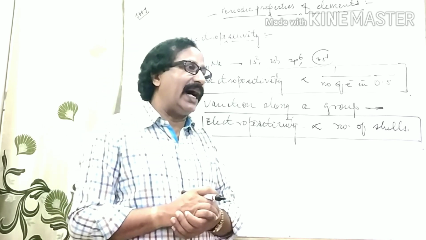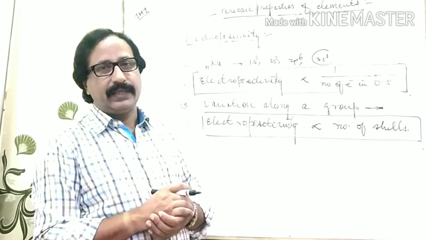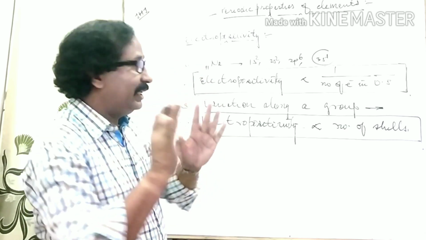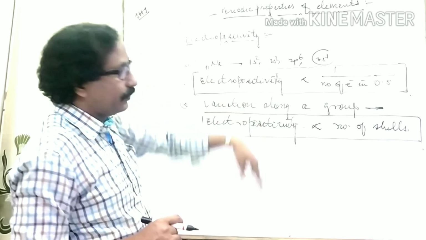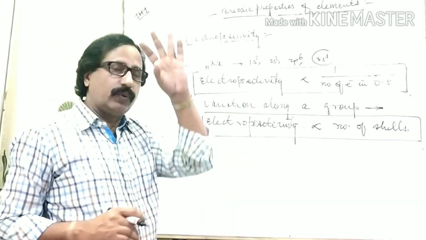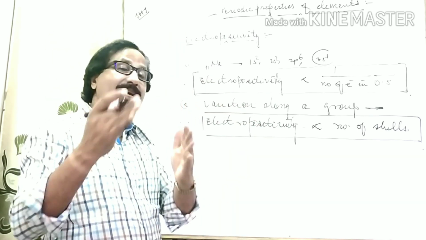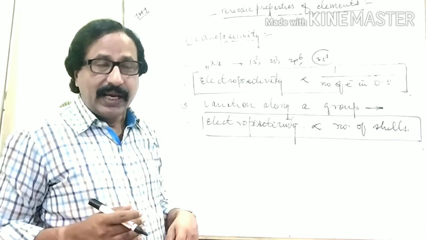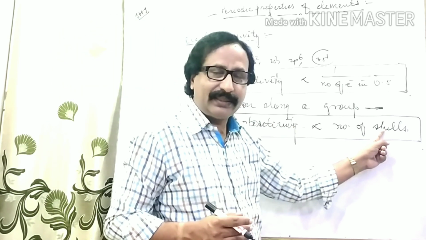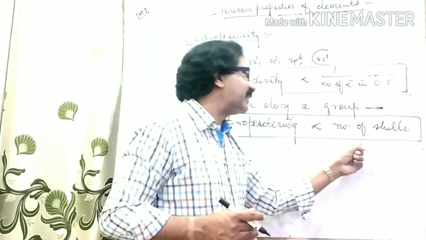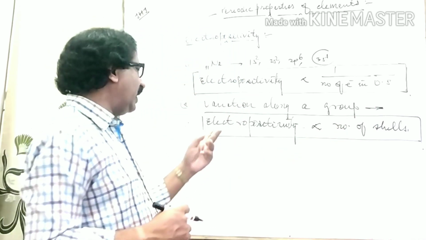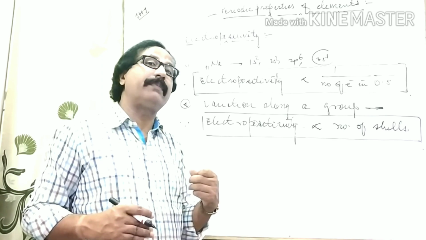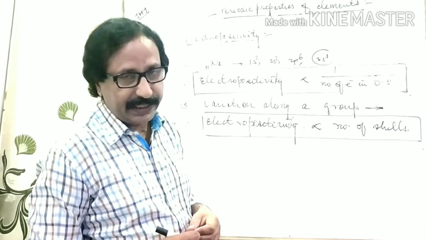And I have explained already that moving down any one group, the number of shells increases. And if the number of shells increases, the value of electropositivity of the element will also increase.